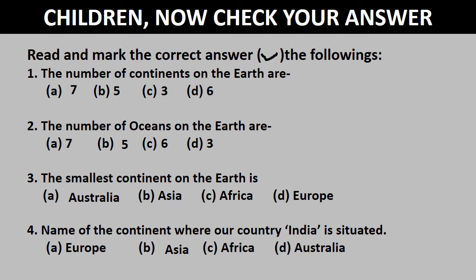Children, now check your answer. The number of continents on the earth are 7. The number of oceans on the earth are 5. The smallest continent on the earth is Australia. Name of the continent where our country India is situated, Asia.